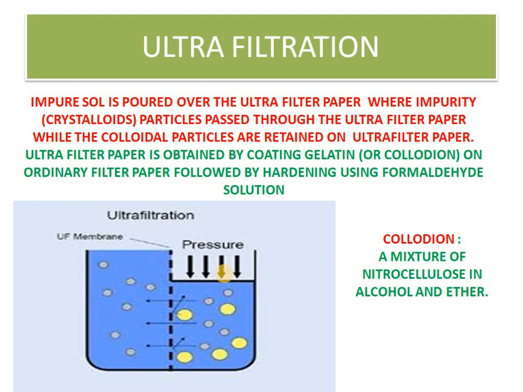In ultrafiltration, the word collodion is used. Collodion is nothing but a mixture of nitrocellulose in alcohol and ether. What is it used for? It is used to prepare the ultrafilter paper. How are we preparing ultrafilter paper? You are taking filter paper and doing coating of gelatin or of collodion. Okay, this way ultrafilter paper is obtained.